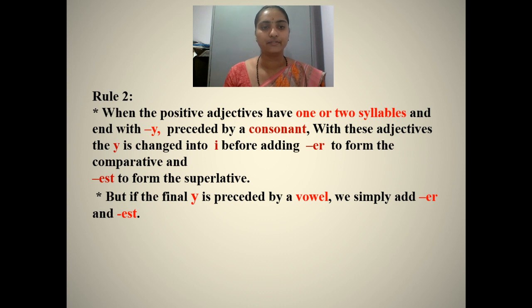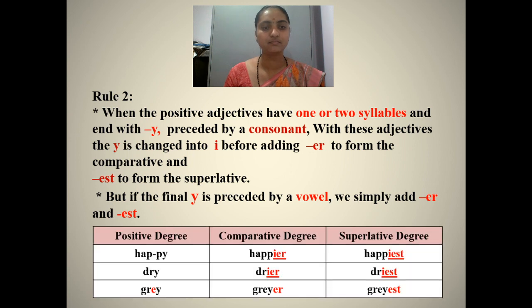But if the final y is preceded by a vowel, we simply add er and est. In this case, exception is there. Happy, happier, happiest, dry, drier, driest, grey, greyer, greyest.